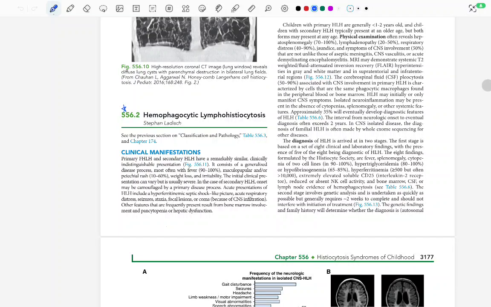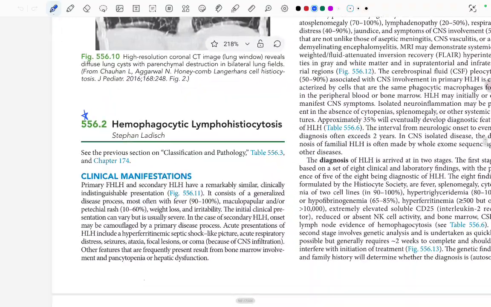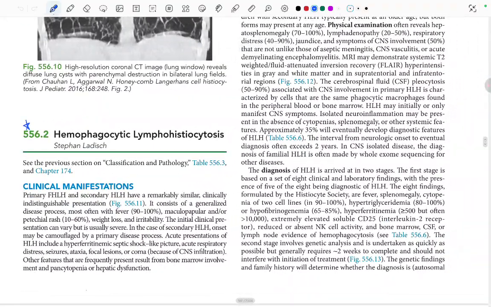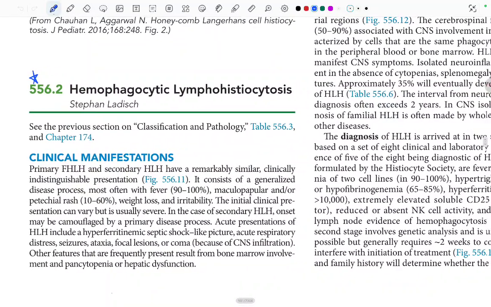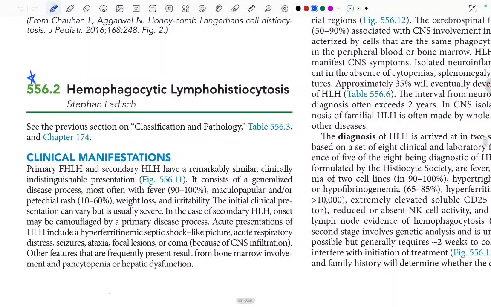Hi, so in this video we will read about hemophagocytic lymphohistiocytosis, HLH. I'm reading it from the 22nd edition of Nelson's, volume 2, page number 31776. Let's start. Clinical manifestation. We will read classification and pathology from this page too, but let's complete from here first.